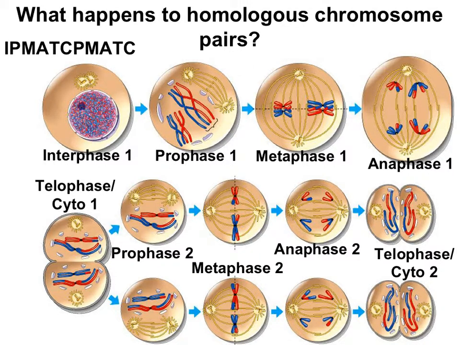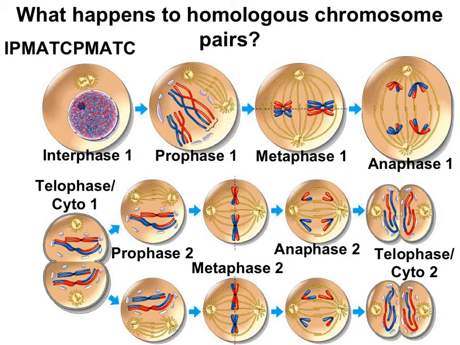In metaphase 1, over here, the homologous chromosomes line up together along the metaphase plate. This is different than in mitosis. In mitosis, there was a single file line of chromosomes at the metaphase plate. Meiosis kind of uses the buddy system with a double file line at the metaphase plate of meiosis 1.